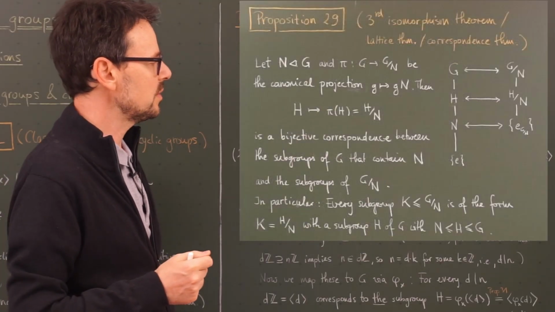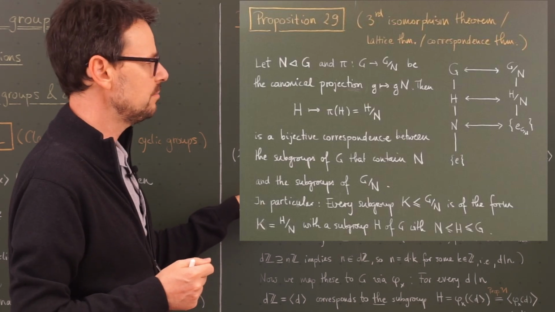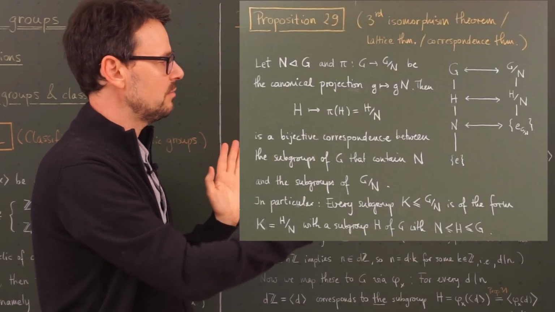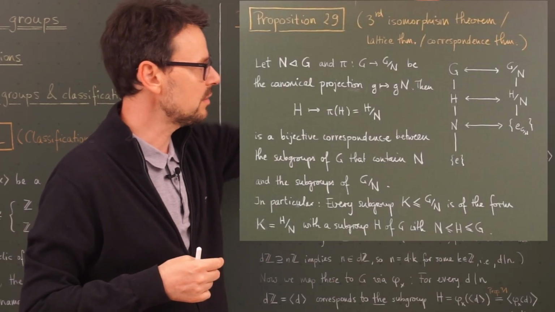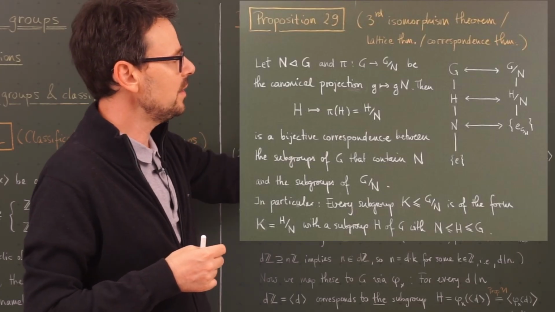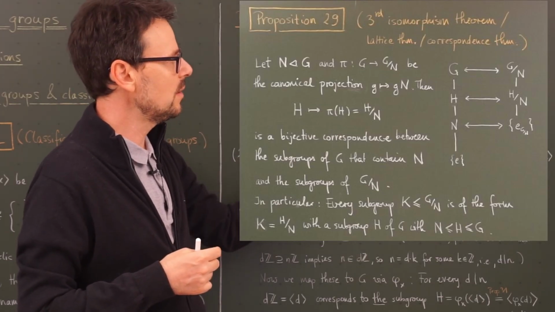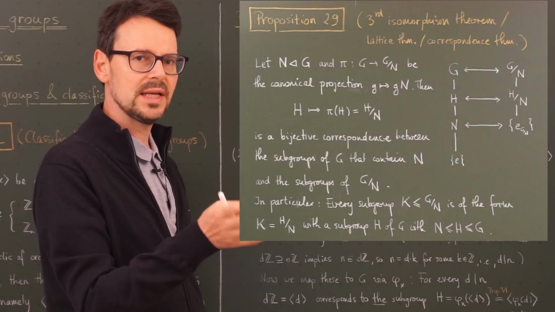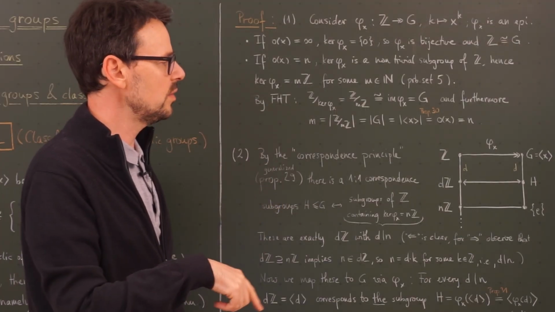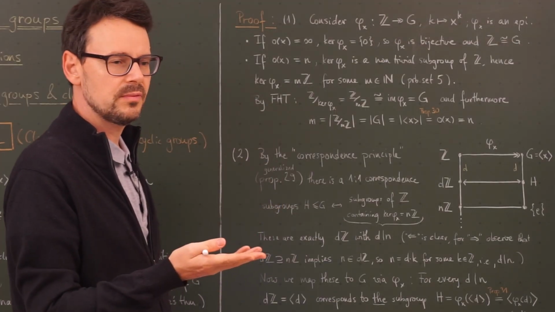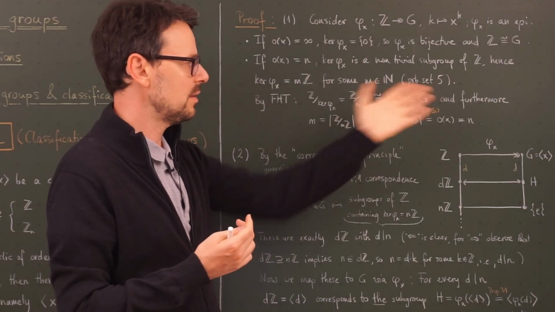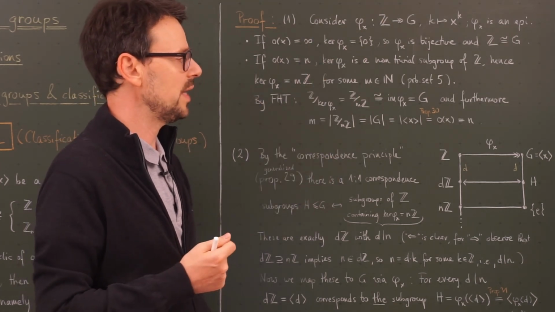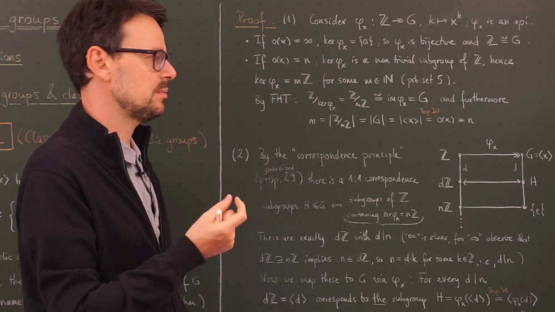Here is our correspondence principle, that was proposition 29. It stated that there is a one-to-one correspondence, so there's a bijective map between the subgroups of the factor group G mod N and the subgroups of G that lie above N or are N themselves. Back then we only hinted at the proof, but if you really do the proof and take a closer look at the proof, you realize there's nothing special about the canonical projection from G to G mod N. Simply the surjectivity of this map is important.